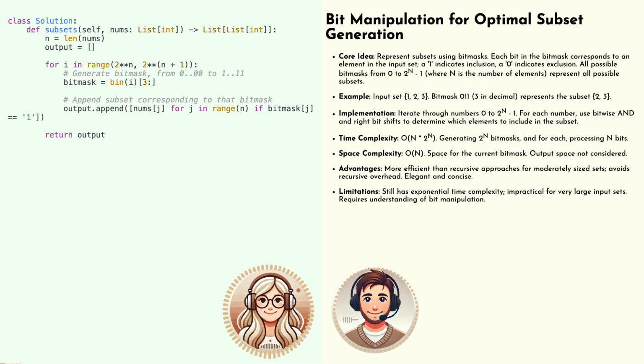This means it's significantly faster in practice, especially as our sets grow larger. So we haven't completely escaped the exponential growth, but we've found a way to make it much more manageable. That's a huge win in my book. Absolutely. And it's a testament to the power of understanding the underlying binary representation of data. It can lead to some surprisingly elegant and efficient solutions.